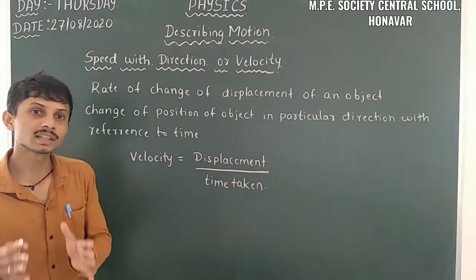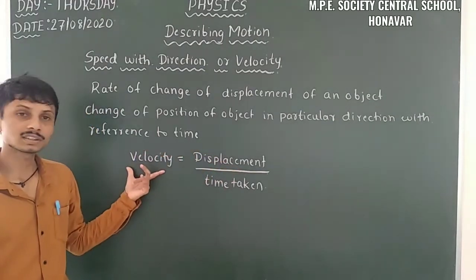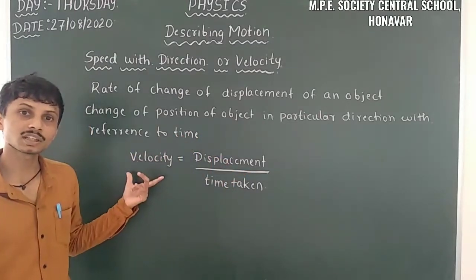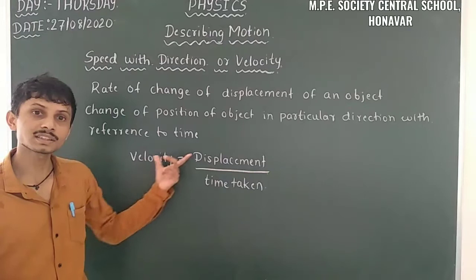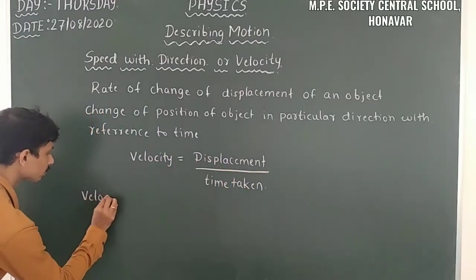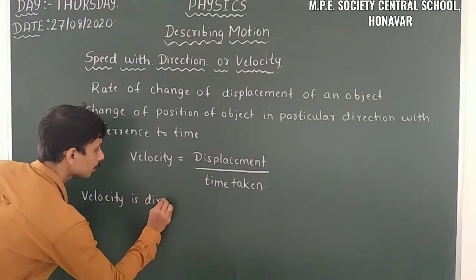Likewise here also, when the displacement increases, velocity also increases. When the displacement decreases, velocity also decreases. That means velocity is directly proportional to displacement.